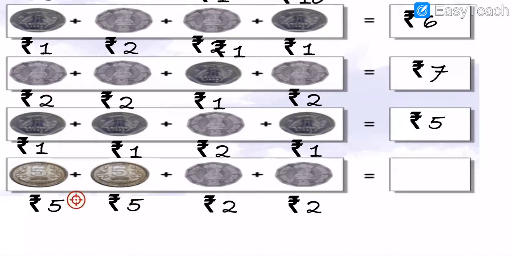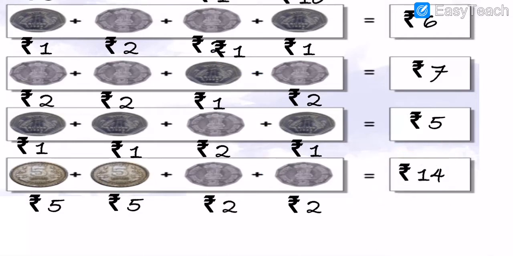So now here we will do the addition. 5 plus 5 plus 5. 5 plus 5 is equal to 10. How much, my dear students? 5 plus 5 is equal to 10. 10 plus 2, 11 and 12. 12 plus 2, 13 and 14. Okay, so the answer is what, my dear students? 14. The answer is 14 rupees.